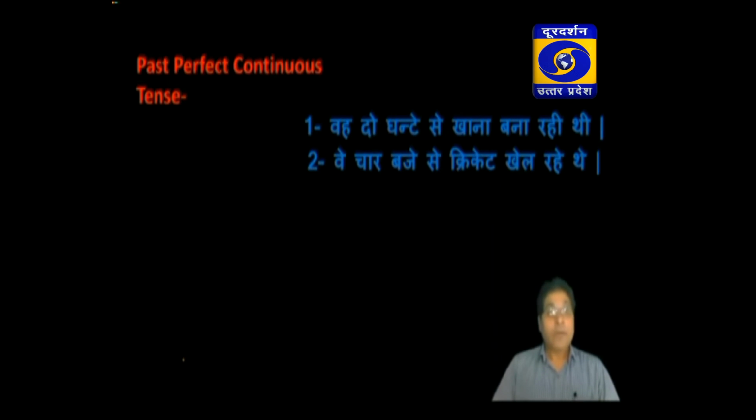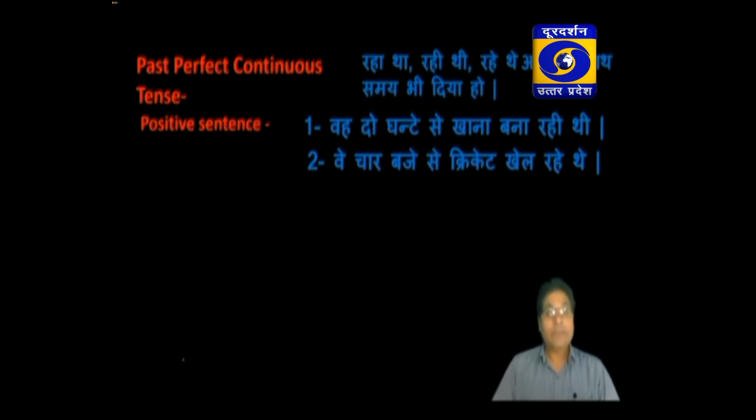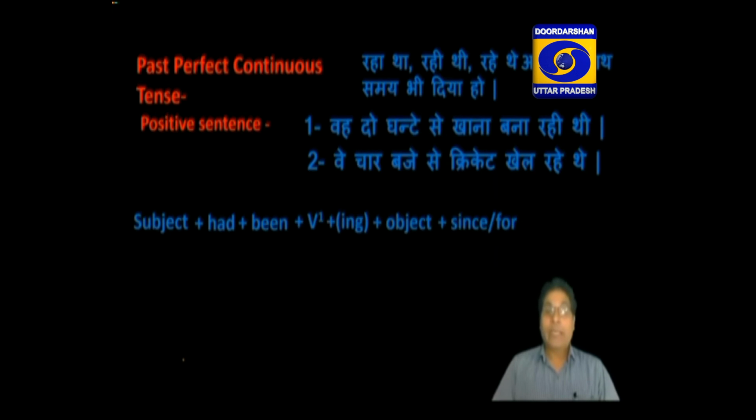We make past perfect continuous tense with subject, then had, then been, then ing form of the verb, then object, and then since or for to show time plus time.